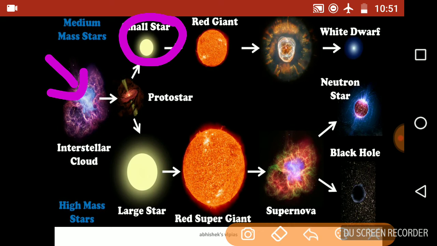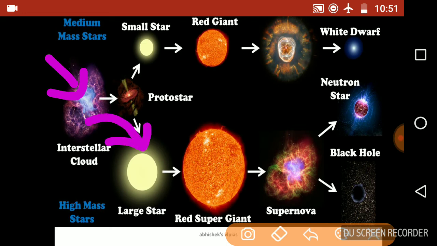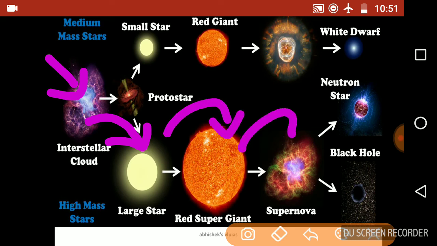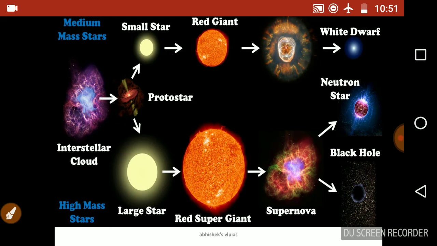Okay, and if the protostar is big, that means large in size, then it flows like this. Large in size, it gives birth to the red supergiant, and this red supergiant explodes at one point of time. As we discussed right now, it creates two possibilities, either a neutron star or a black hole. Okay, so go through these pictures very clearly. It is a very important picture.